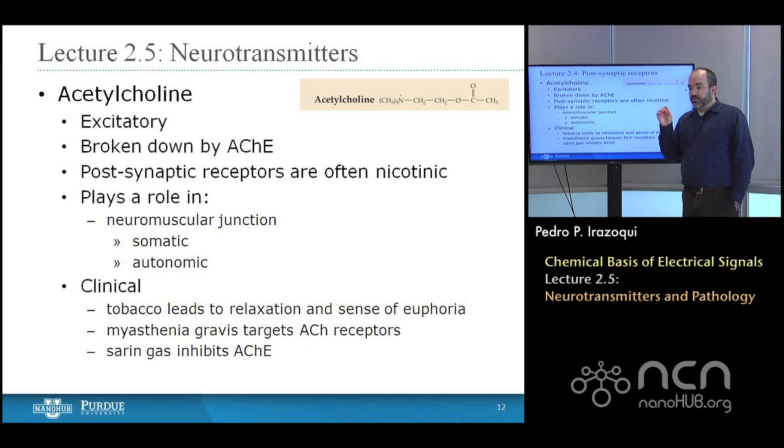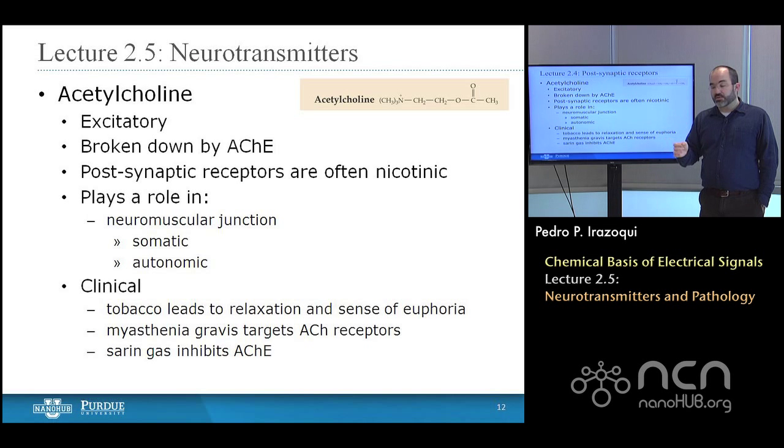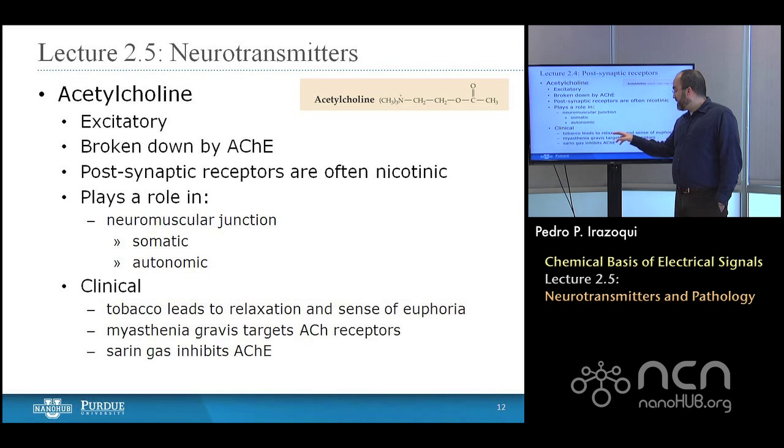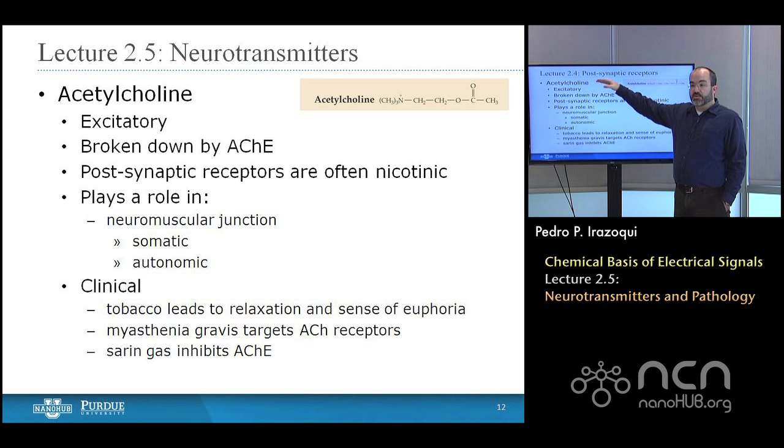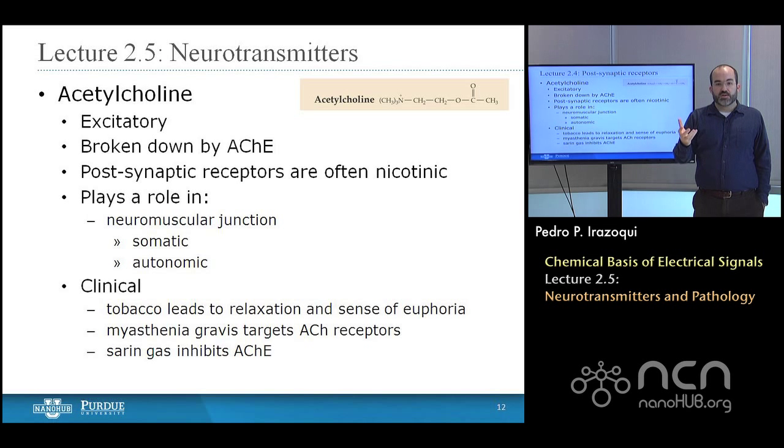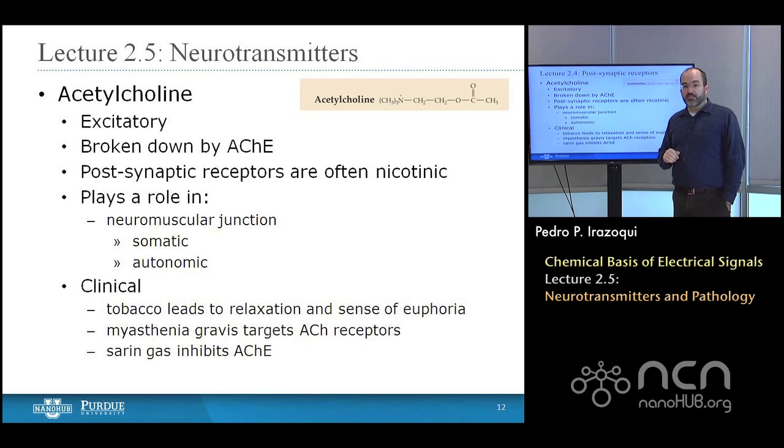Clinically, it often works on what are known as nicotinic receptors. So tobacco leads to an excitation of acetylcholine receptors or junctions and a sense of euphoria and relaxation. Myasthenia gravis is a disease that targets acetylcholine receptors specifically, and so drugs that act as inhibitors of acetylcholine esterase, which breaks down the neurotransmitter, serve indirectly as a sort of reuptake inhibitor. They're not really inhibiting the reuptake, but they're maintaining the concentration for a longer period of time at the juncture because there isn't the acetylcholine esterase to break it down. And so those drugs counteract things like myasthenia gravis.